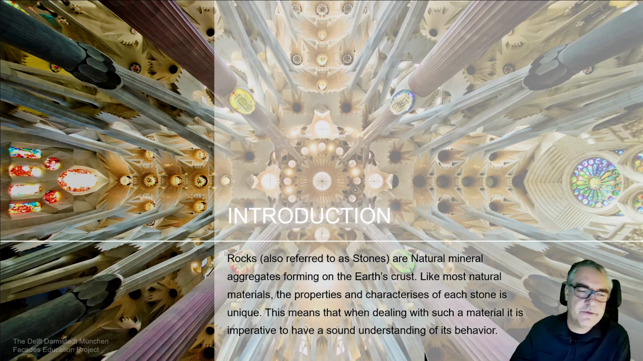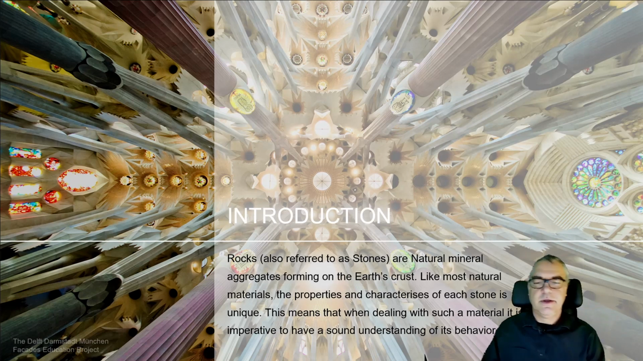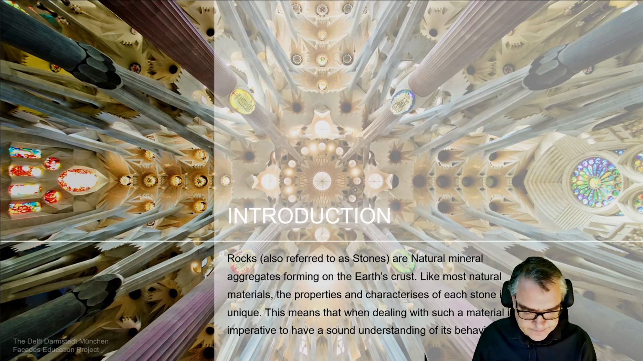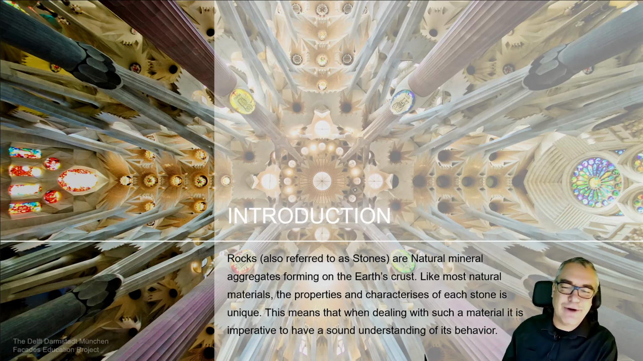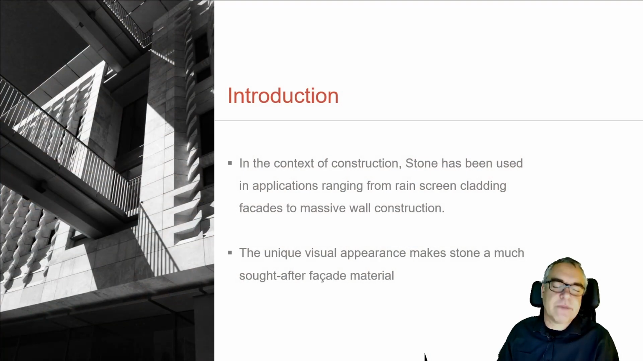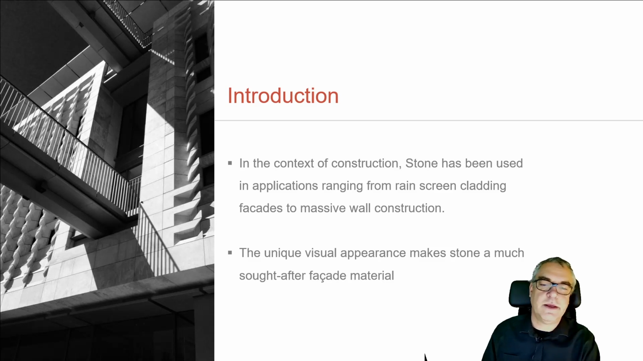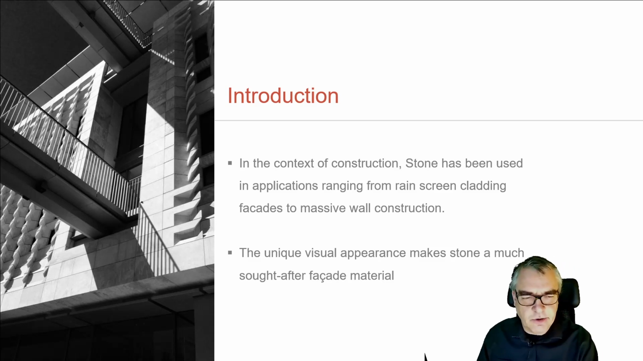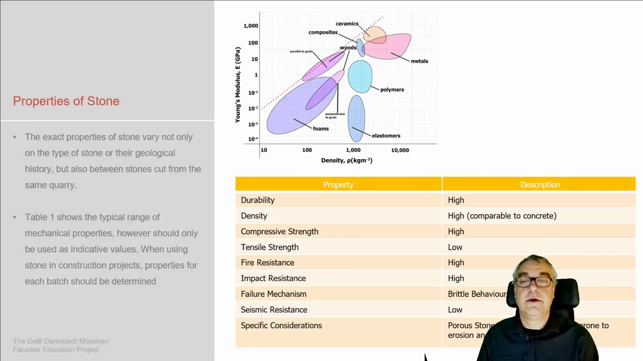Thus, we need to deal with the characteristics of this natural material, which always makes engineering life interesting, makes designers' life interesting, because we need to deal with these different characteristics as a result. In construction, stone has been used in applications from rain screen to solid structures, to massive structures, which is an obvious one. And it's a unique material. Each stone is different, which makes it a very special material to deal with.